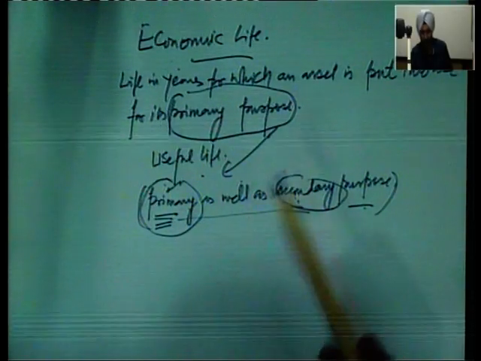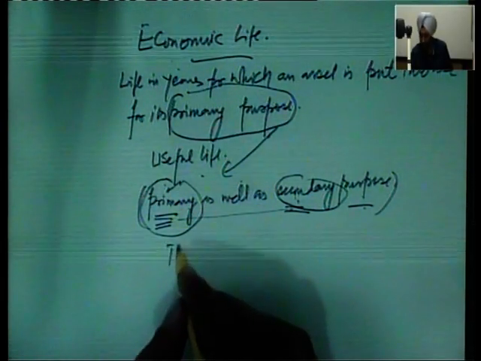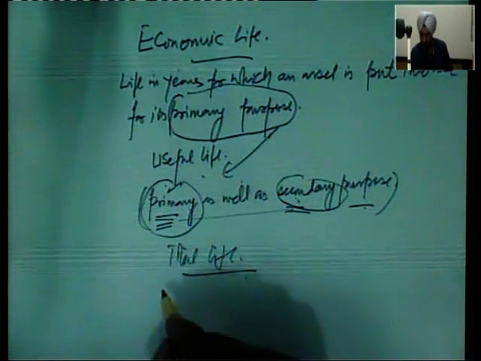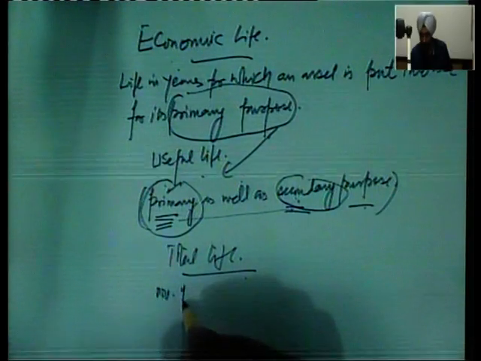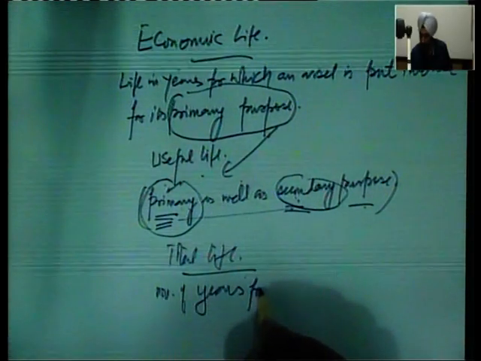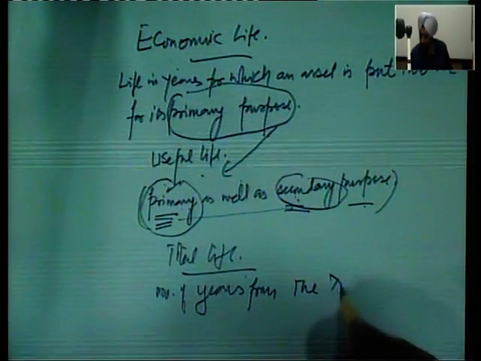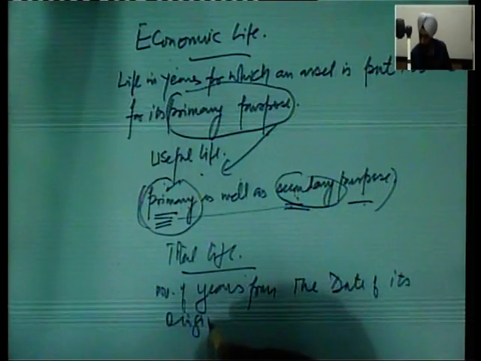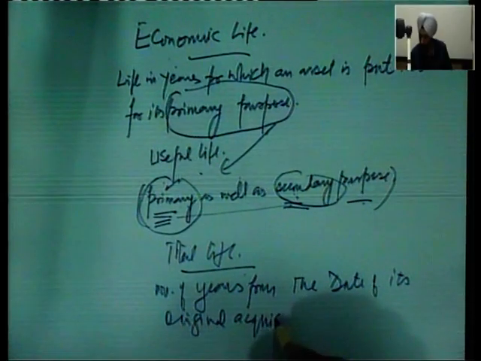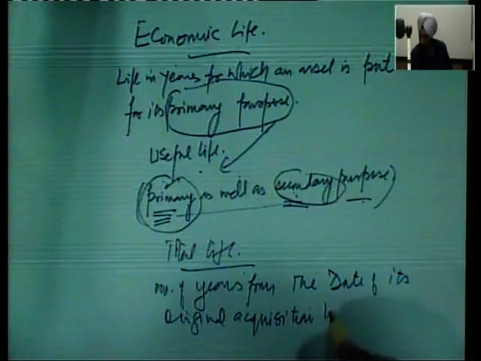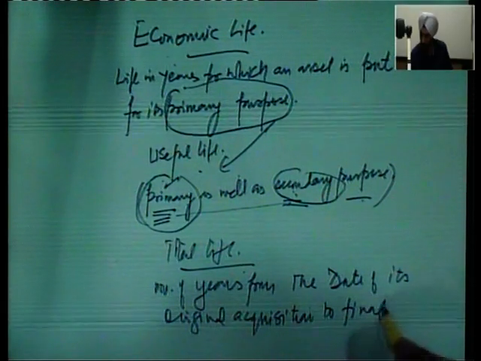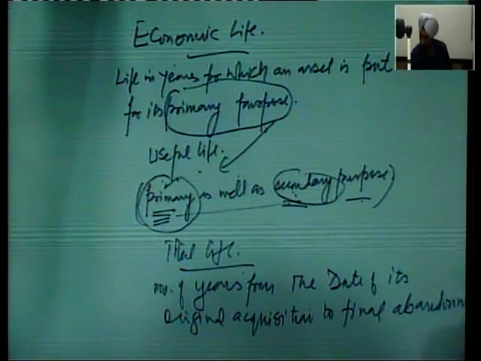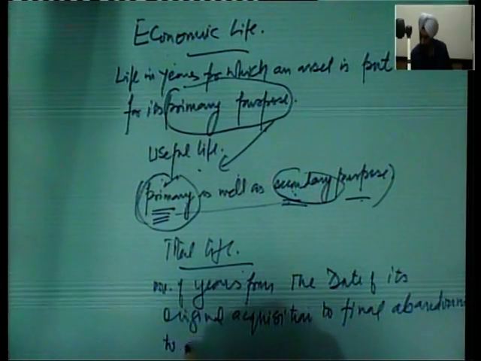And the other is the total life of the asset. In case of total life, that is the life in number of years from the date of its original acquisition to its final disposal or final abandonment to scrap.